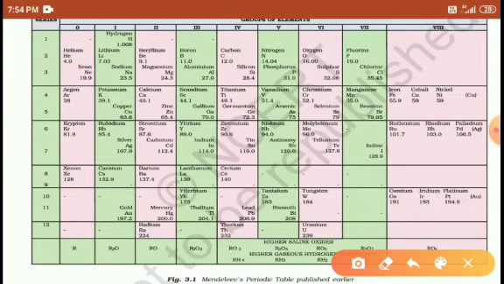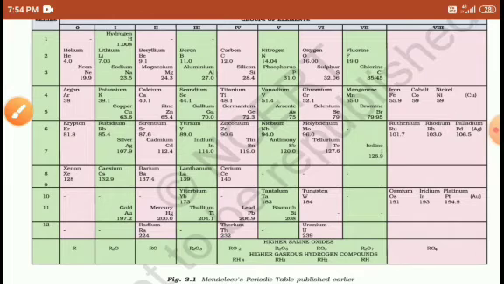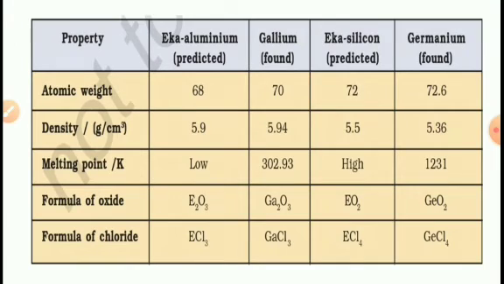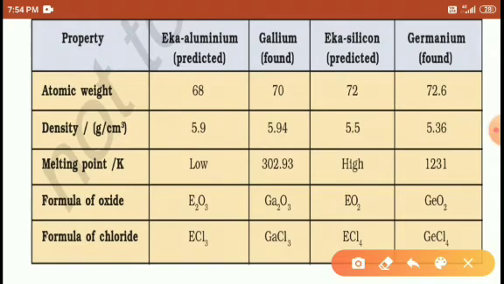So this is about Mendeleev's periodic table, students, how he arranged it. Some properties he gave: why he gave the Eka aluminum. So according to Mendeleev, he just predicted what the Eka aluminum is.